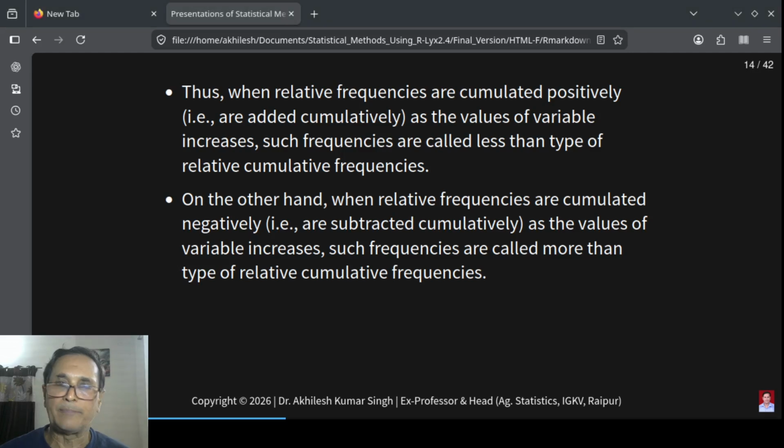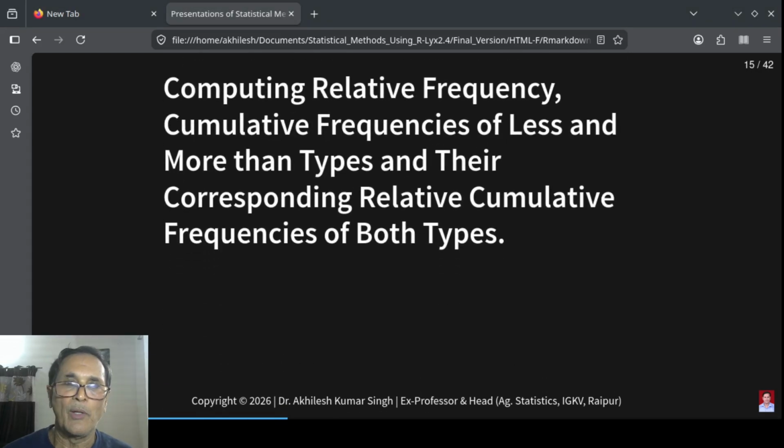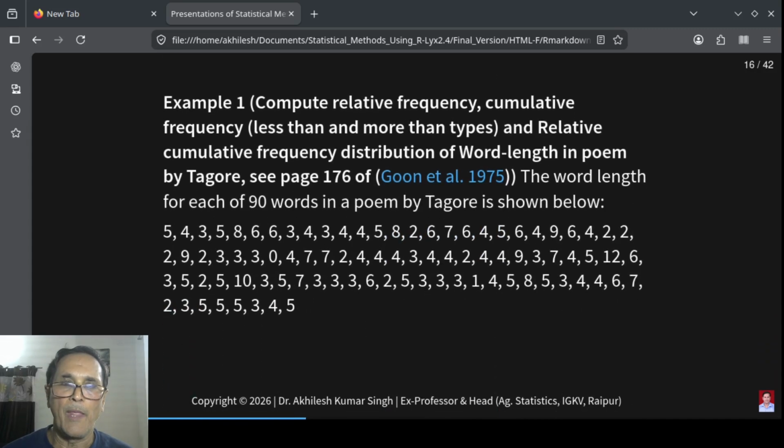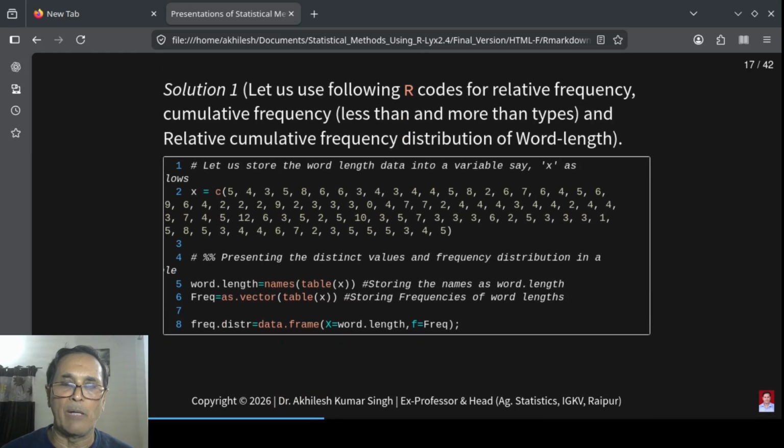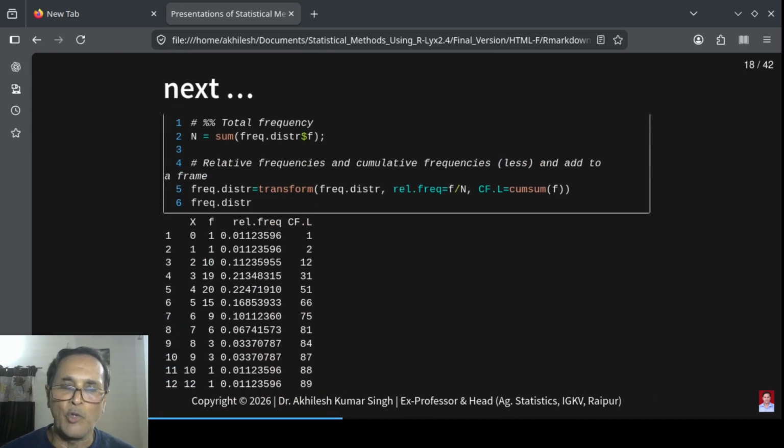Now let us compute relative frequency and cumulative relative frequency of less than and more than type. In this first example, we have already computed in our previous lectures. Relative frequency is computed by dividing f by n, that is total frequency, and cumulative frequency of less than type is obtained by the function cumsum, which cumulatively sums the frequencies. If we use the transform function, it adds these columns to the data frame of x and f that we have already computed earlier.